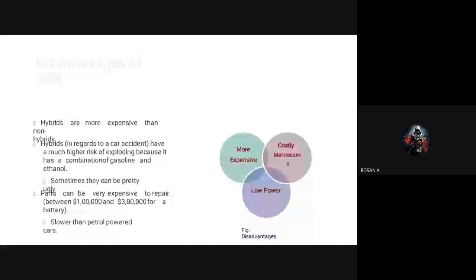How will the costly maintenance arise? It is the battery, right? If you are maintaining the battery, or if you have to replace the battery, the maintenance cost will be high, right? So it is a disadvantage also. Then in this type of hybrid engine, we have to spend on more expensive components. If we are using the generator, the maintenance cost will be high, and the spare parts cost will be high, right? So these types of disadvantages will be there in hybrid electrical vehicles.